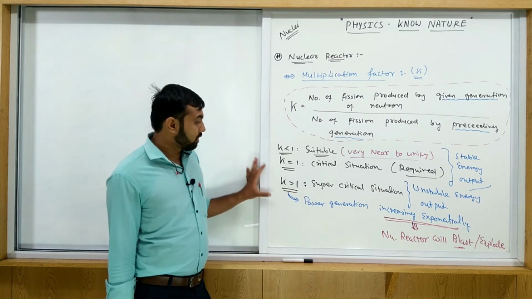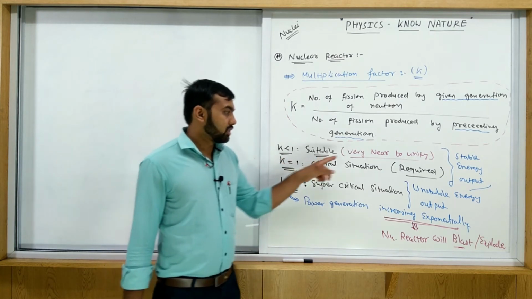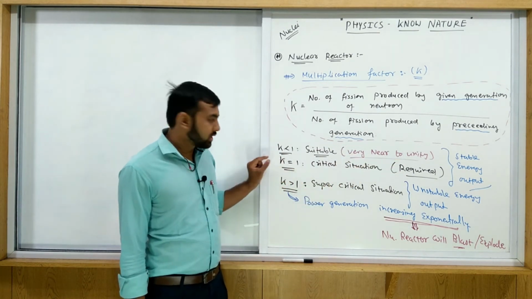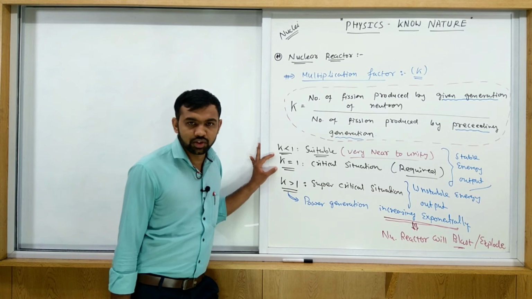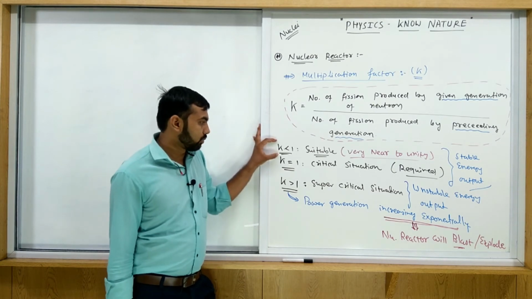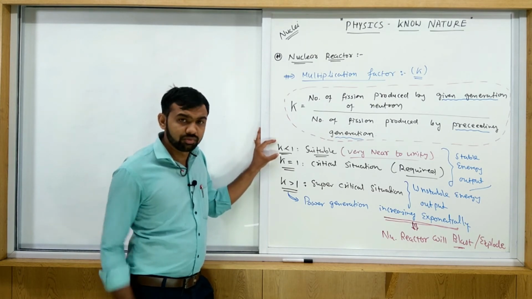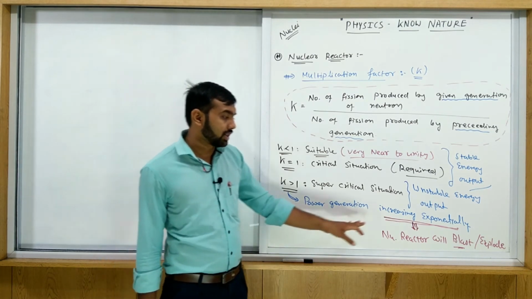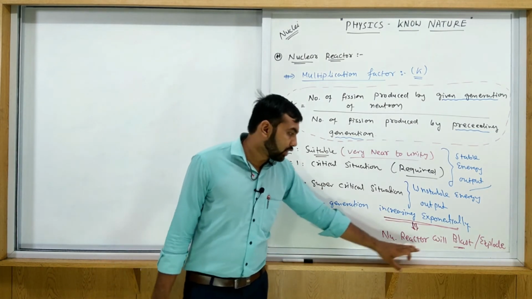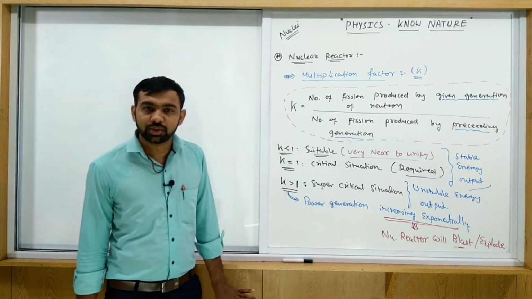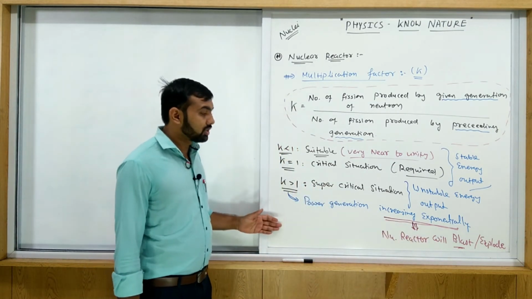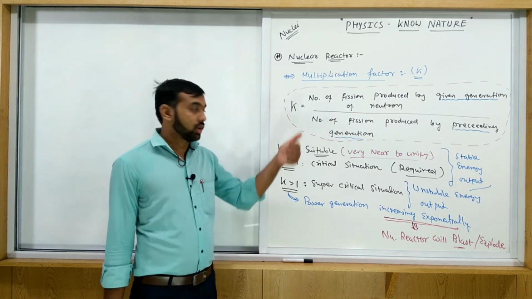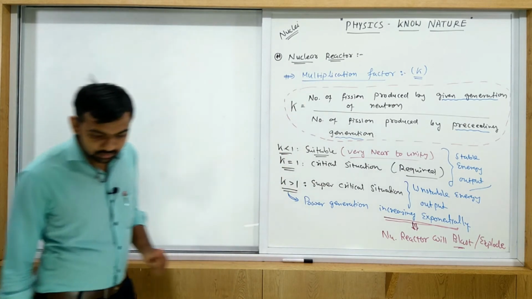So K must be maintained very near to unity, or equal to 1. If it is equal to 1, then this is the best situation, but it is generally maintained at less than 1, near to 1. Why? If it is just greater than 1, then power increases exponentially, and finally the nuclear reactor will blast. All of you note this. Then after that we go to the next topic, nuclear reactor construction.